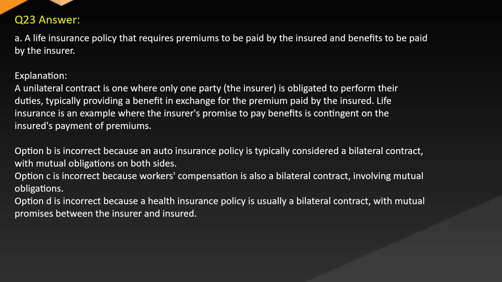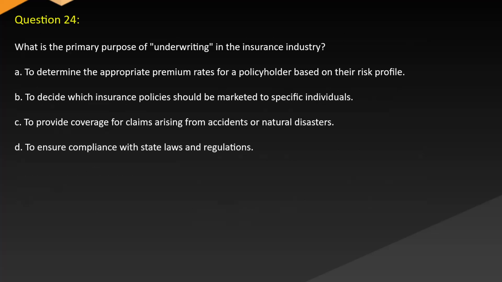Option B is incorrect because an auto insurance policy is typically considered a bilateral contract with mutual obligations on both sides. Option C is incorrect because workers' compensation is a bilateral contract involving mutual obligations. Option D is incorrect because a health insurance policy is usually a bilateral contract with mutual promises between the insurer and insured. Question 24. What is the primary purpose of underwriting in the insurance industry?